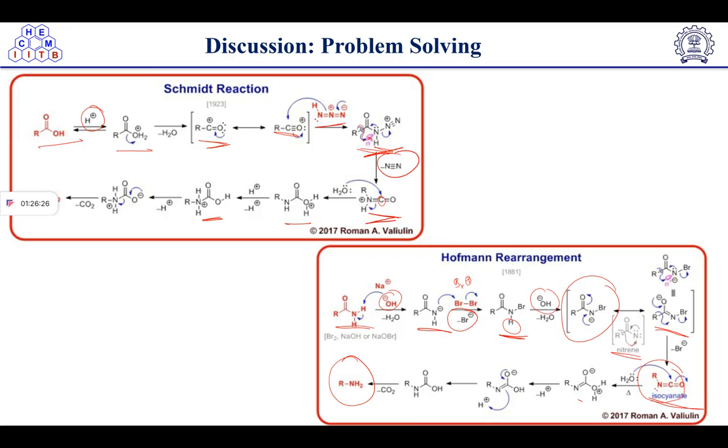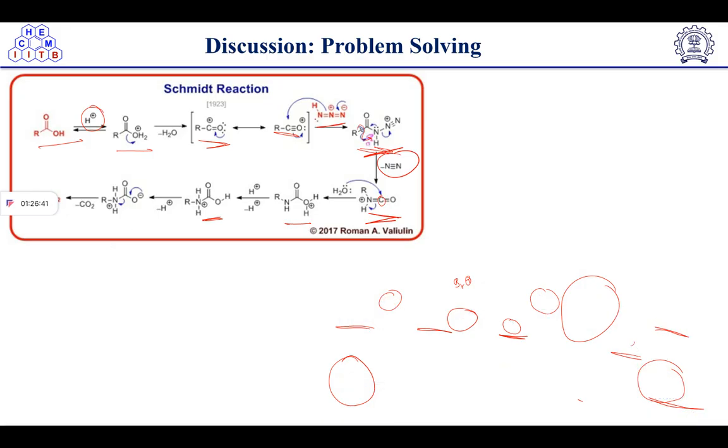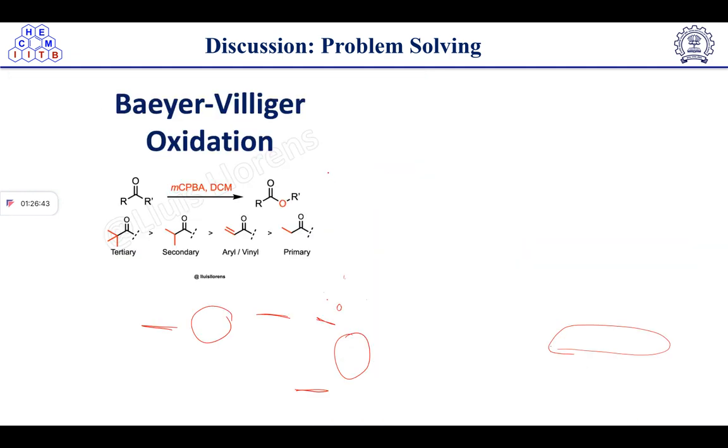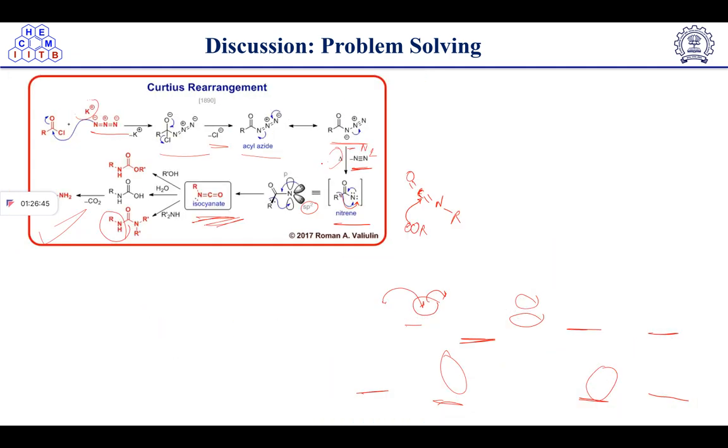corresponding nitrogen intermediate. So all this type of rearrangement happens via a nitrogen intermediate, which will result in the formation of amine followed by the corresponding CO2 elimination. So all of these types of reaction involve a nitrogen intermediate.